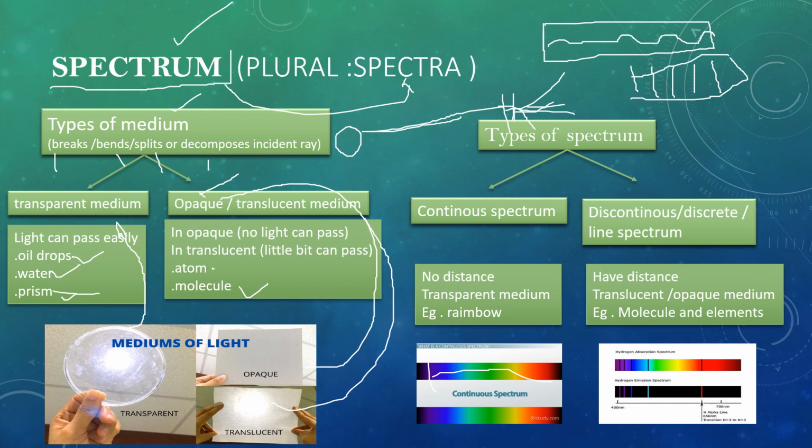Just like this, a normal NaCl is broken down and we get the line spectrum because its frequency breaks out. The incident ray is decomposed, bent or split. So we say this type of spectrum is a discontinuous, discrete line spectrum.